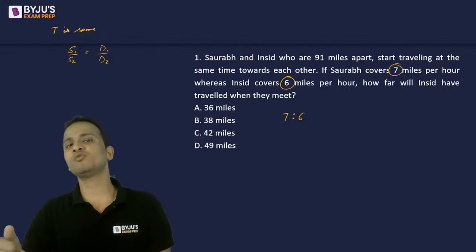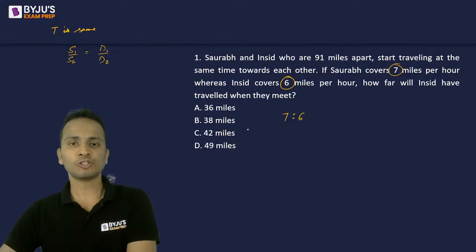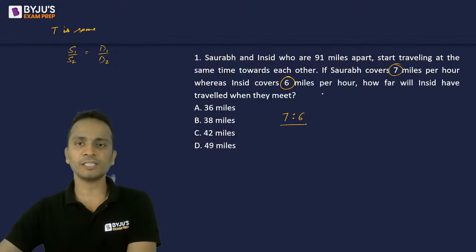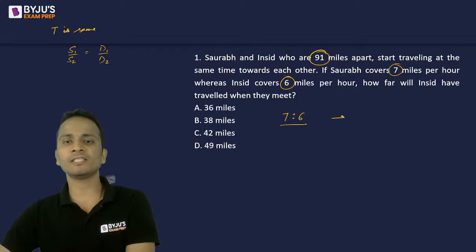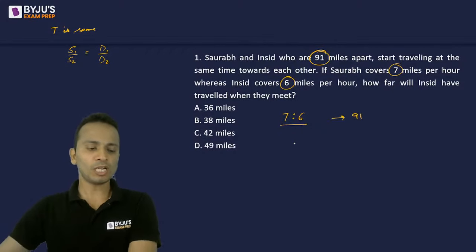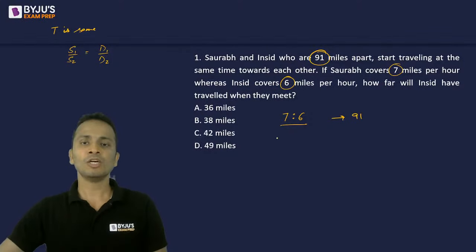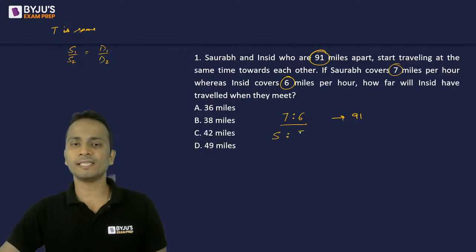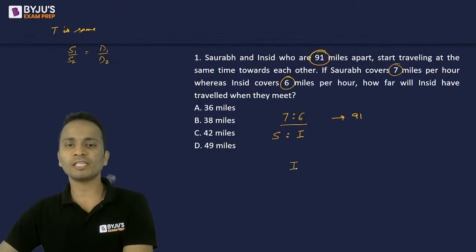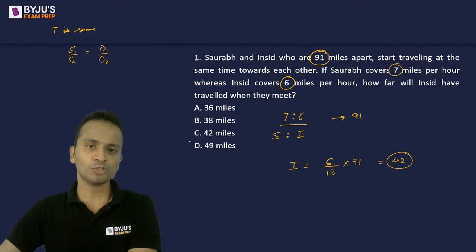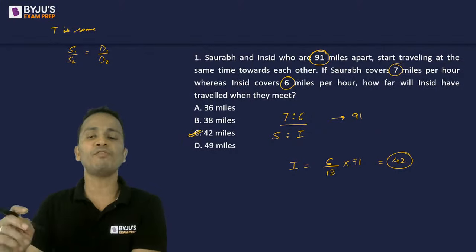The ratio of their speeds will be equal to the ratio of distances. So 7 is to 6 will be the ratio of their distances, and the total distance traveled is 91 miles. So now I should divide 91 in the ratio 7 is to 6, Saurabh is to Insid. Now, since I have to find out the distance traveled by Insid, it will be 6 upon 7 plus 6, that is 13, multiplied by 91. So that will give you 42 miles as the answer. So the correct answer for this question will be 42 miles.